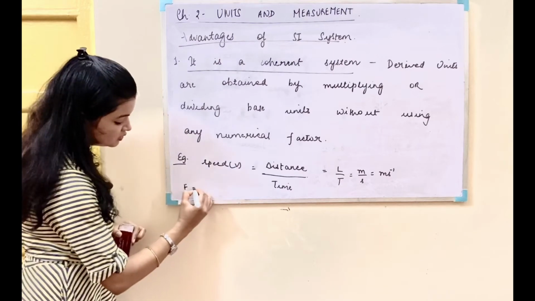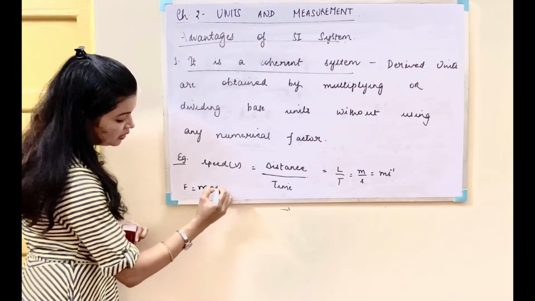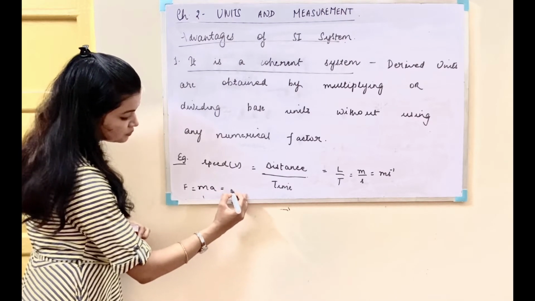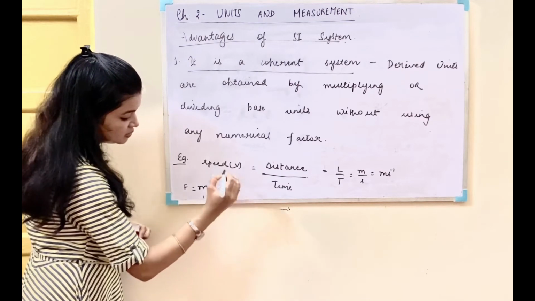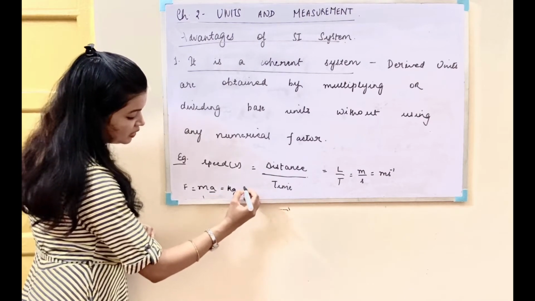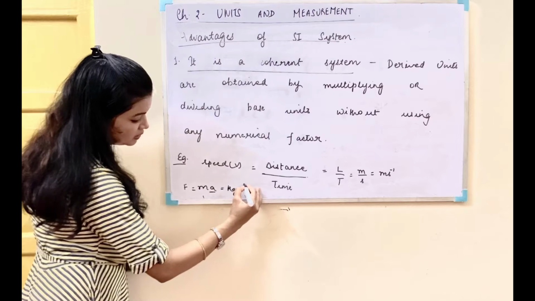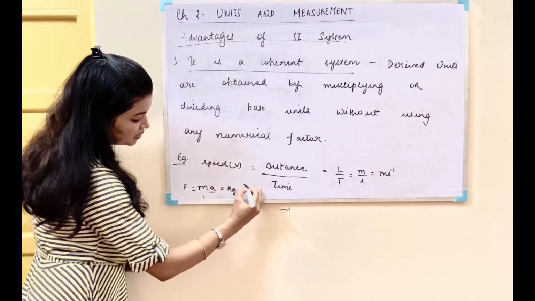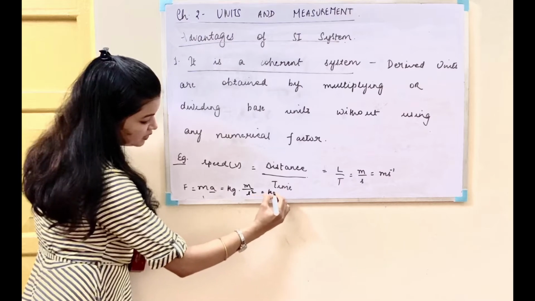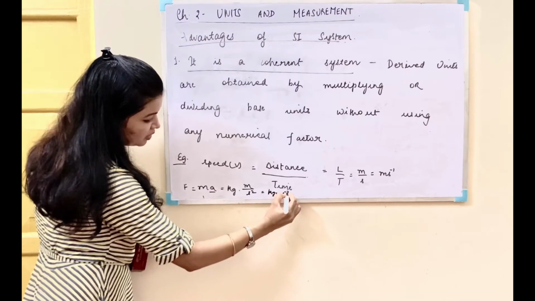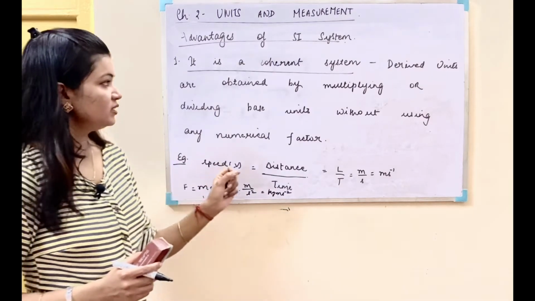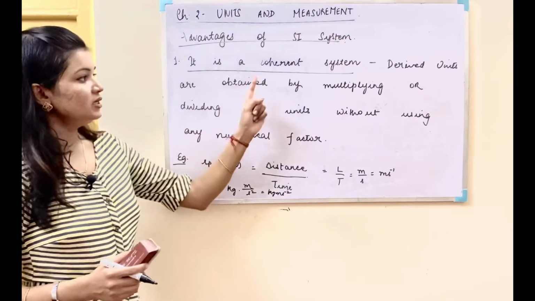Force is equal to m into a. m, as we know, is kilogram, so we have kg. Acceleration is equal to distance upon time square, so we have meter upon time square, that is s square. So we have kg m s raised to the power minus 2. We do not have any kind of numerical factor. So this is the coherent system.